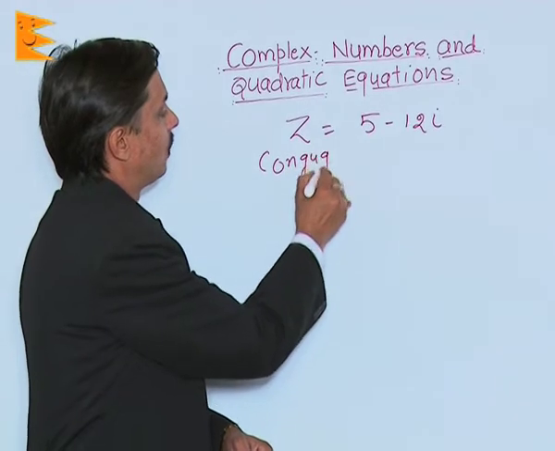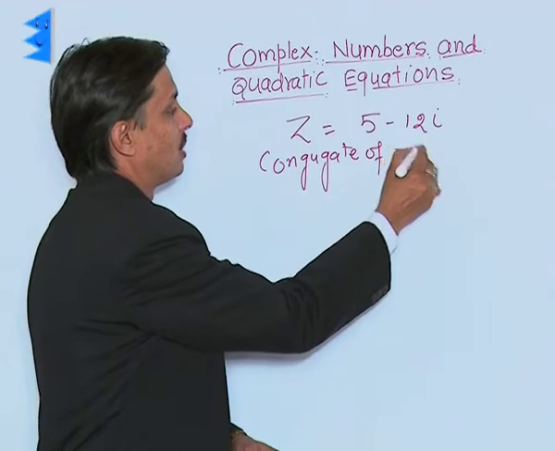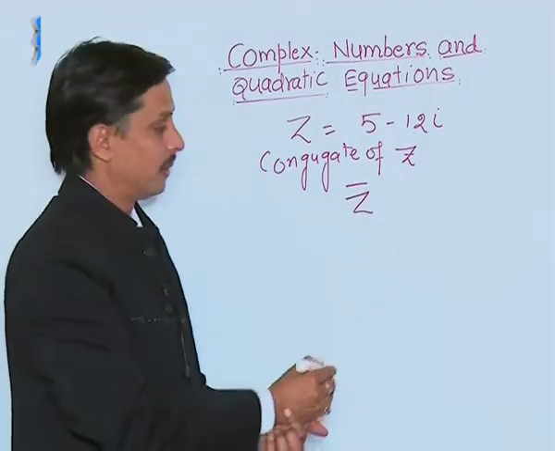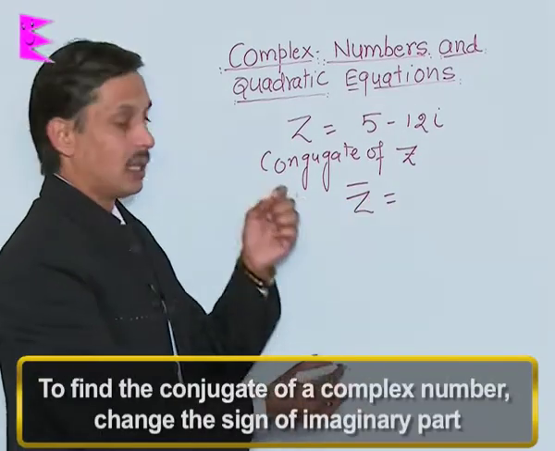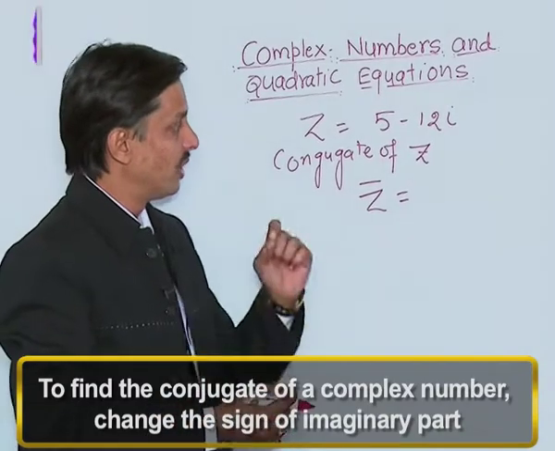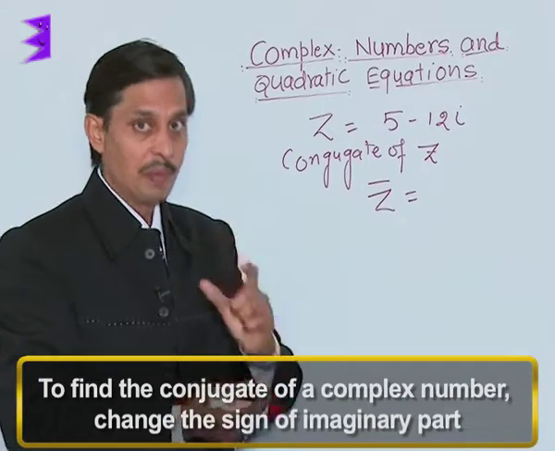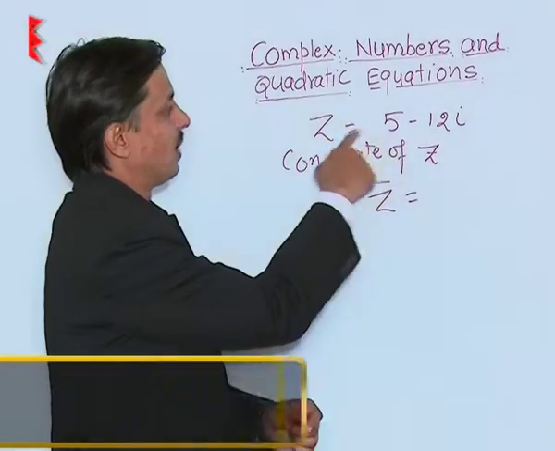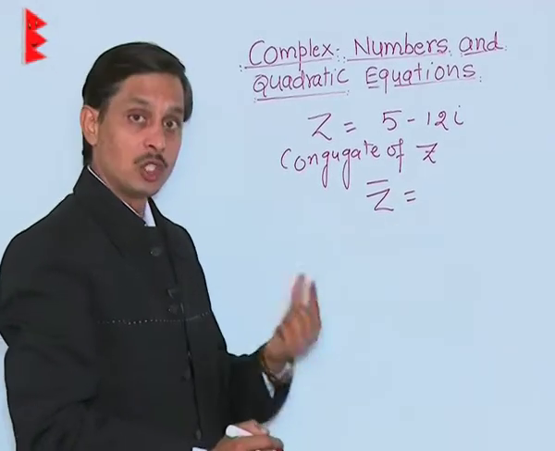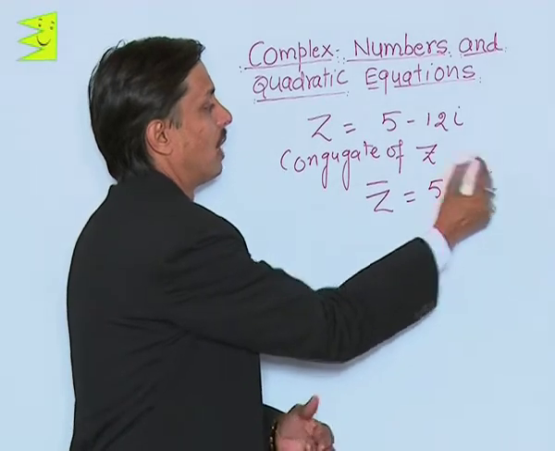The conjugate of a complex number z is symbolically given by z bar. To find the conjugate of a complex number, we just need to change the sign of the imaginary part. So here z is 5 minus 12 iota, so z bar, the conjugate of z, will be 5 plus 12 iota.